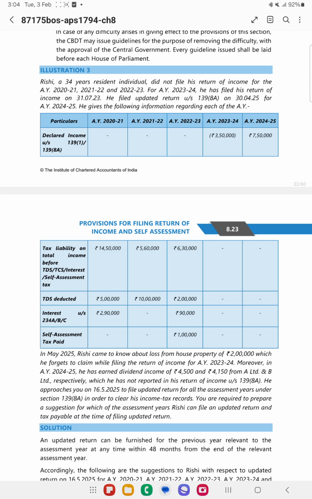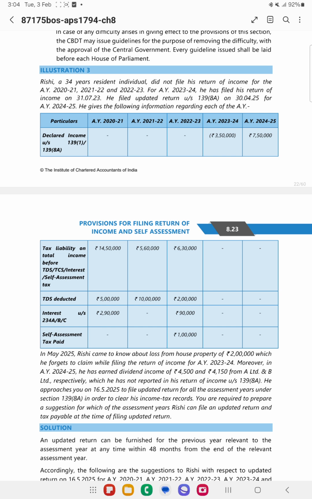16/5/2025. So now if he wants to file on 16/5/25, we need to see 48 months from 2021. We need to see whether it falls within 48 months from the end of the assessment year.